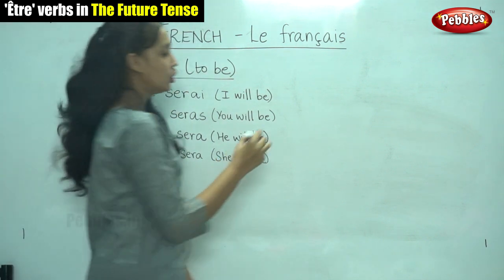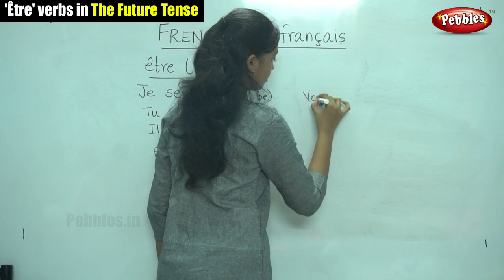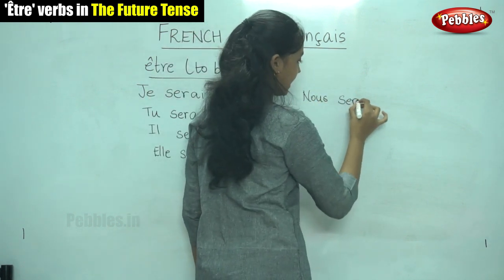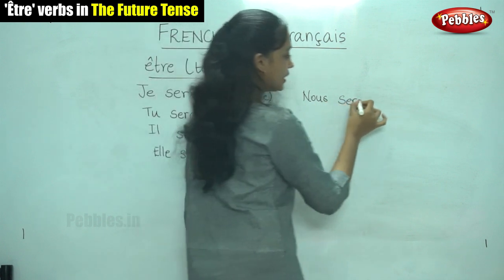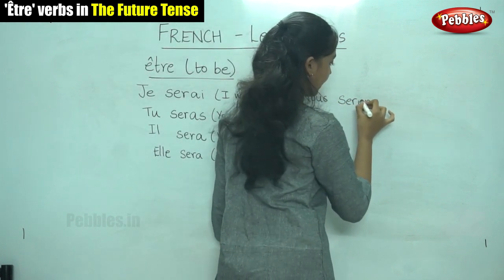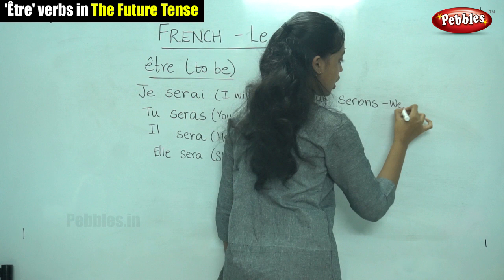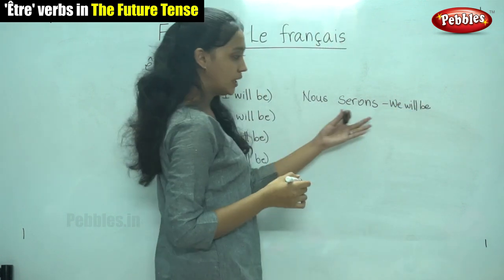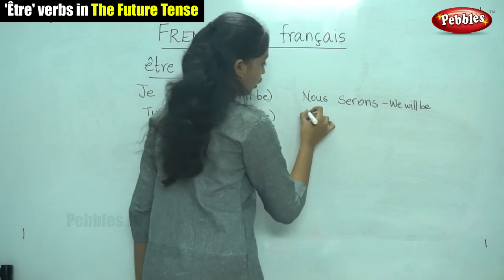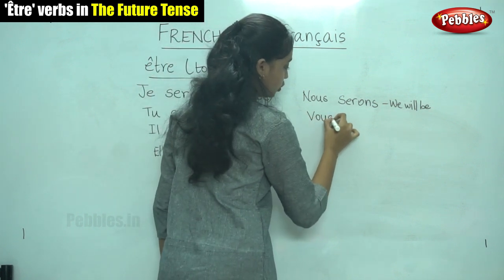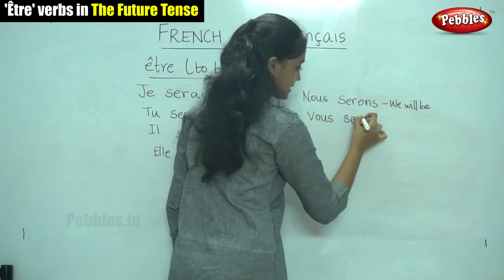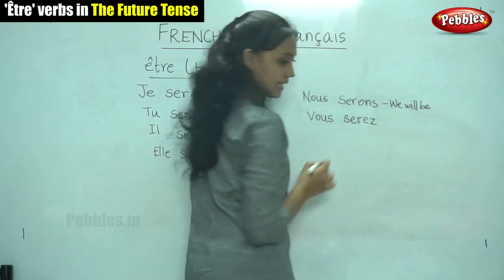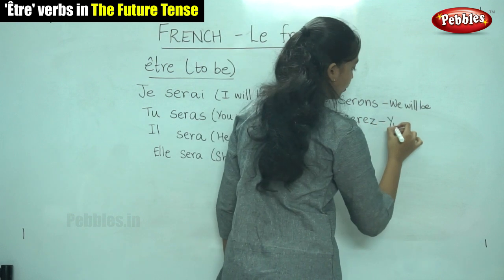Next, for nous. What is the stem? It is SER, and for nous, the ending is ONS. Nous serons. It means we will be. For vous, we write the stem followed by the ending EZ. Vous serez. You will be.